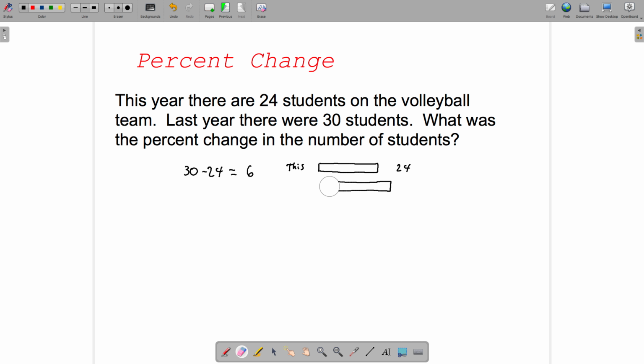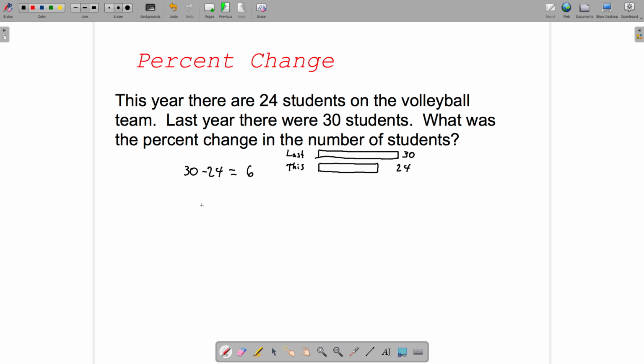So I'm going to actually kind of alter my picture a little bit and write it here. Because this was last year, this is the number that we're changing from. So this time what we're seeing is a decrease.